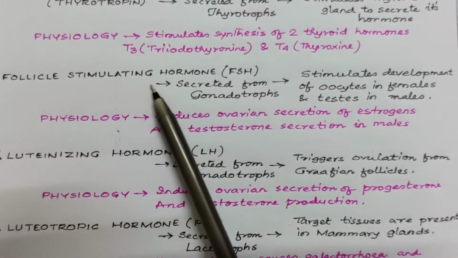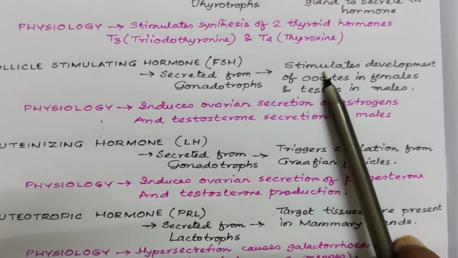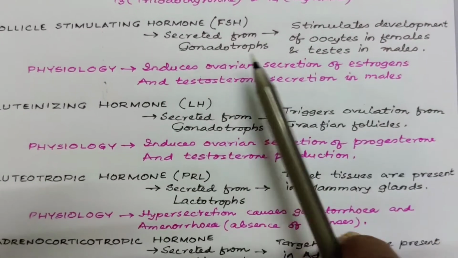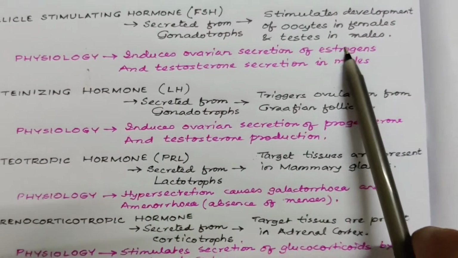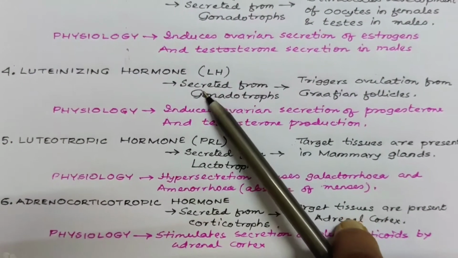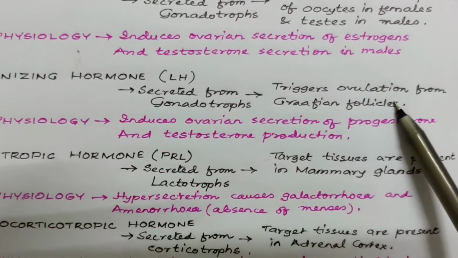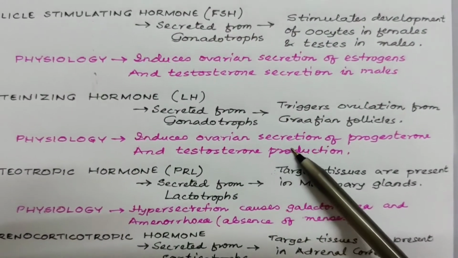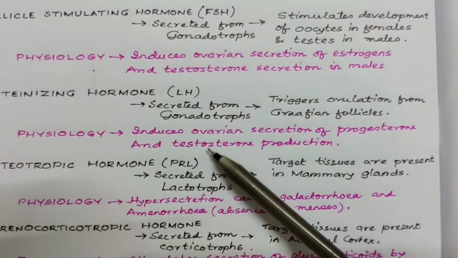Then comes follicle stimulating hormone FSH. It is secreted from the gonadotrophs of anterior pituitary. It stimulates the development of oocytes in females and testes in males. Its action is it induces ovarian secretion of estrogens and testosterone secretion in males. Luteinizing hormone. It is also secreted from gonadotrophs of anterior pituitary. It triggers the ovulation from Graafian follicle. It induces ovarian secretion of progesterone and stimulates the testosterone production.